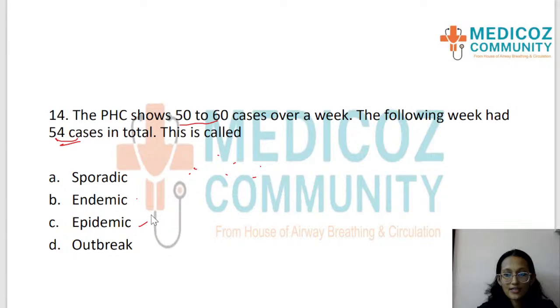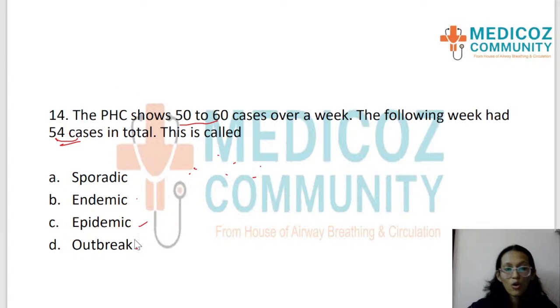What happens is there is an excess in the number of cases or the health issue than what is expected in the geographic area. So there will be a usual occurrence of a few numbers, but the coming week the numbers may be doubling or much more than the expected range. That means it's an epidemic, and when it's in a smaller population it is called an outbreak.